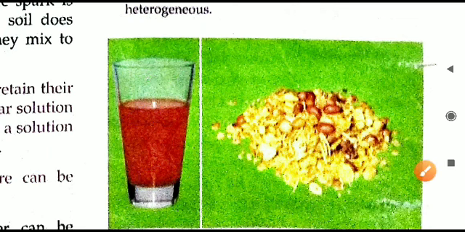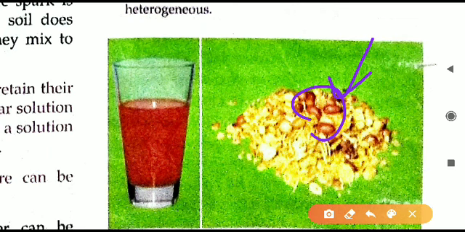So it is a homogeneous mixture. Second example that is given, this is a namkeen solid mixture. Namkeen mixture में क्या होता है? All the things are not equally mixed here. You can see something else is there on the other side, something else is there.